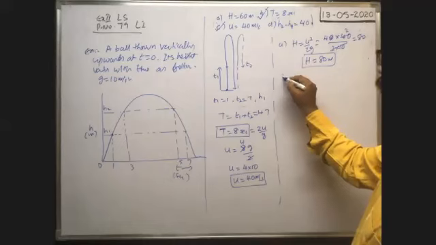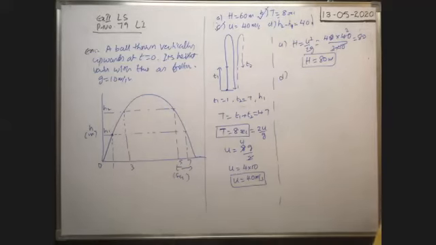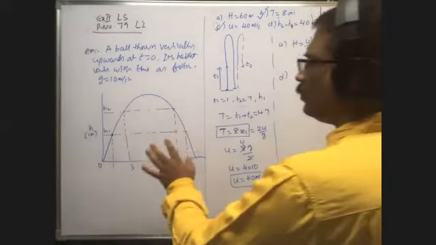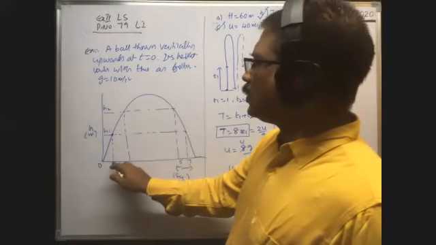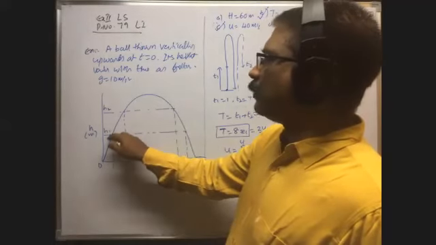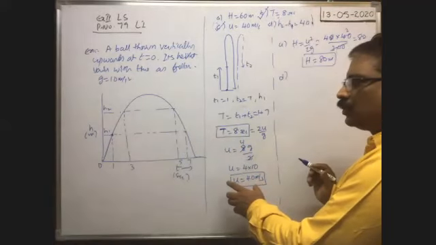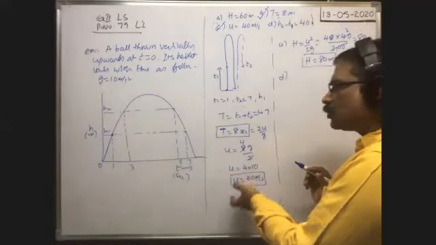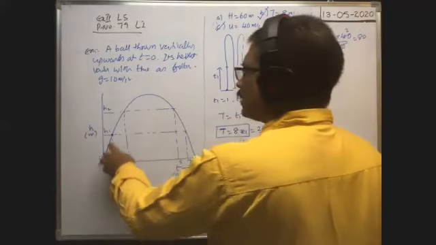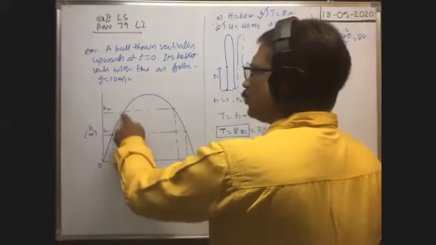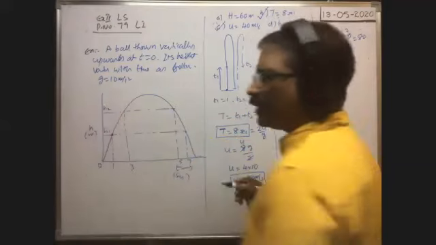Next, D. What about h2 minus h1? In time t equal to 1 second, the height reached by the projectile is h1, because we have calculated the velocity of projection. With this velocity, when it is thrown vertically upwards, in 1 second, what is the height reached? In 3 seconds, what is the height reached? You calculate. The difference between them is the answer.